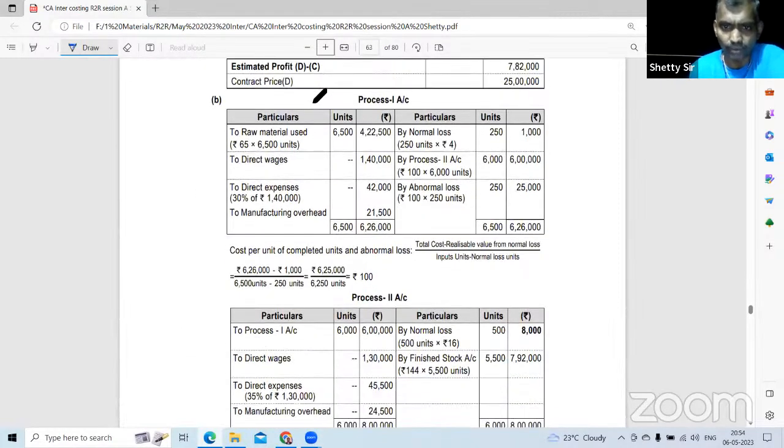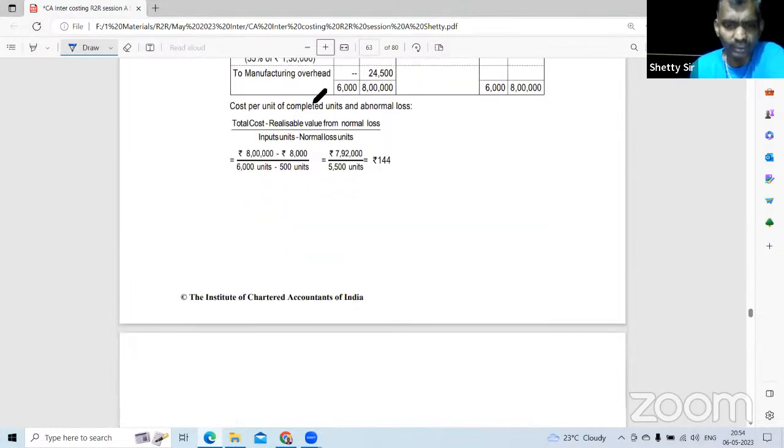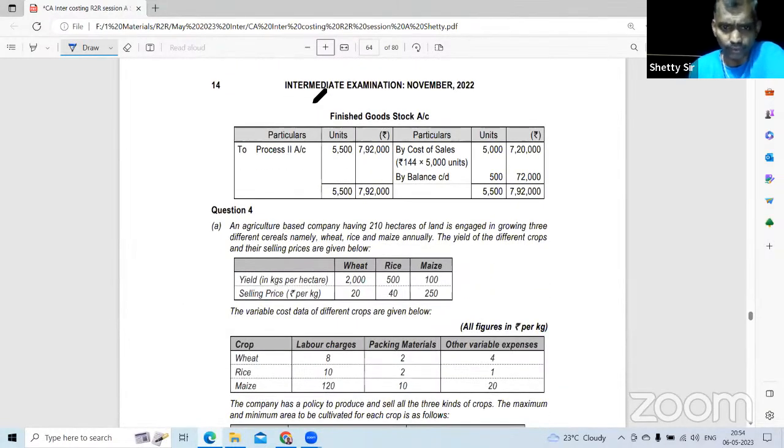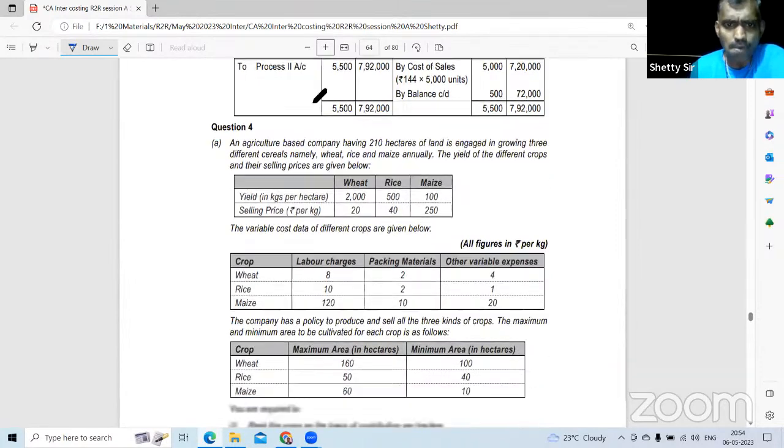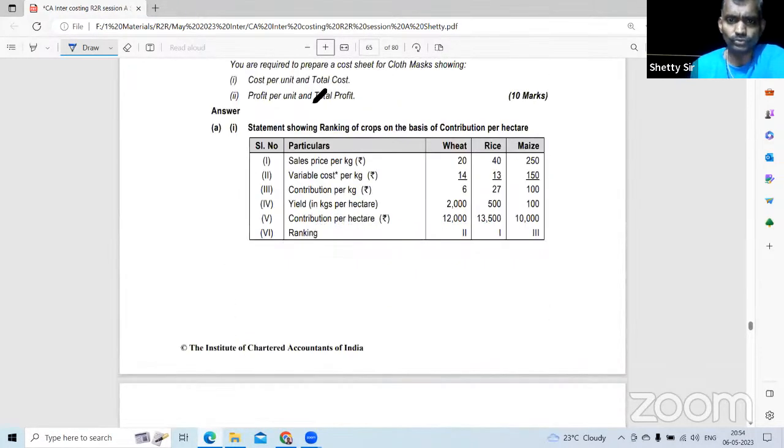Process costing, normal process accounting they ask. Process 1, process 2, process 3. This time equivalent production, FIFO is expected. Weighted average may come. Question number 5, marginal costing with the key factor.